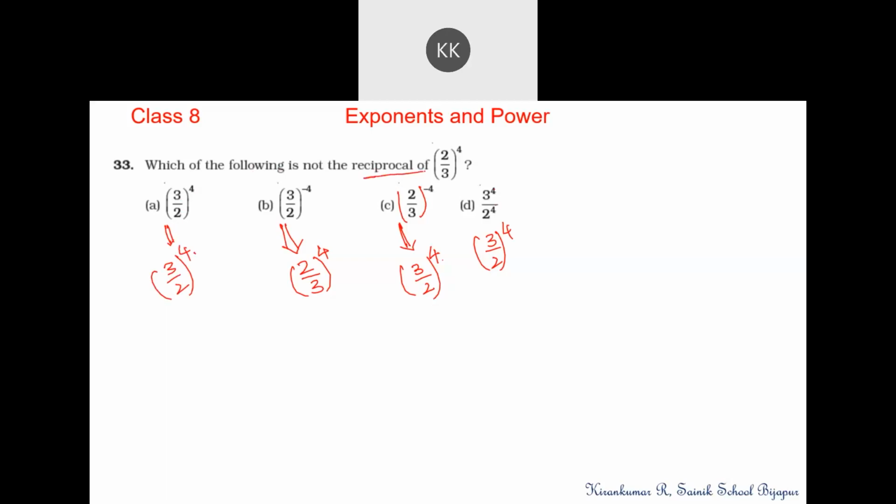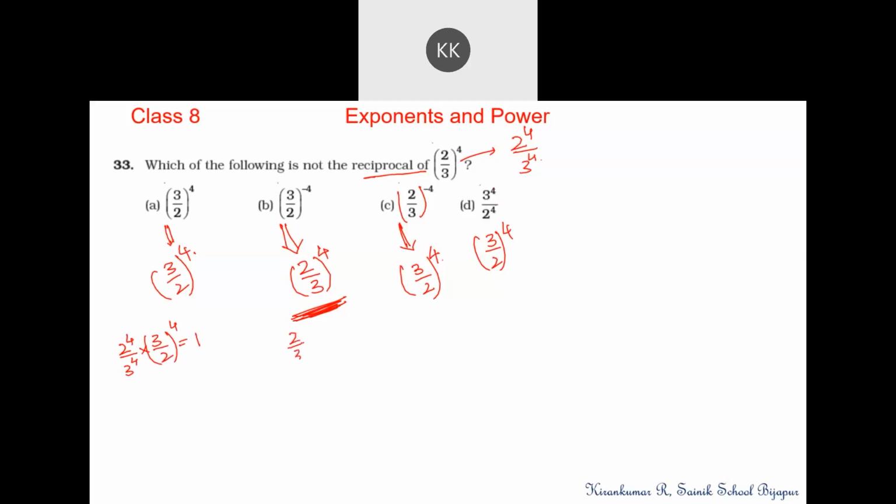Which of the following is not the reciprocal? Option B. Keep multiplying this with all these numbers. Whenever you don't get one, it is not a reciprocal. Only for option B you will not get the product as 1. If I multiply this number with this, we get product as 1: (2 by 3) to the power 4 multiplied by (3 by 2) to the power 4. The answer is 1.